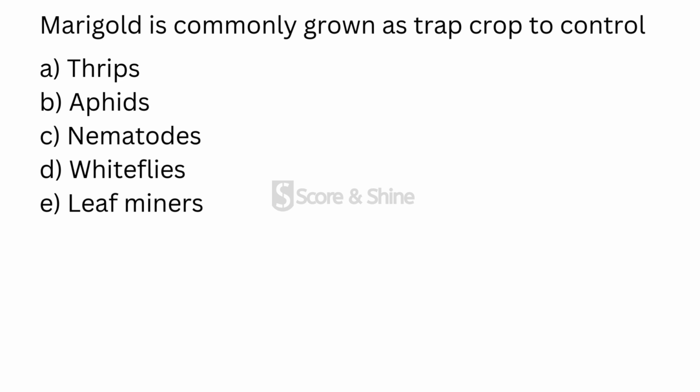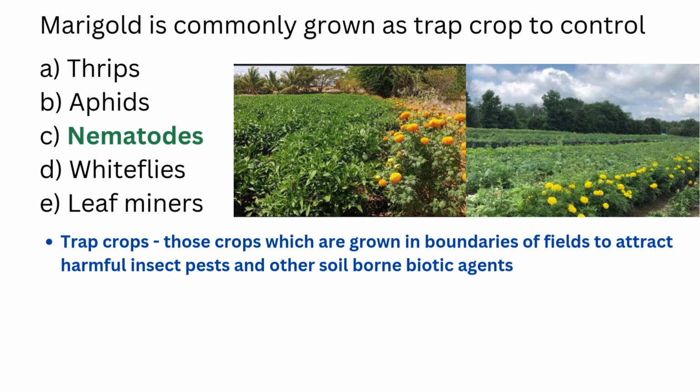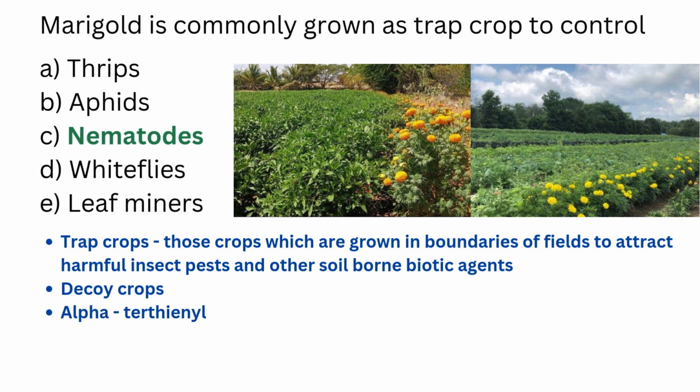So moving to the first one, marigold is commonly grown as trap crop to control. The answer for this is nematodes. So here what does trap crop mean? Those crops which are usually grown on the boundaries of the fields to attract insect pests and soil-borne harmful biotic agents are trap crops, and these trap crops are also called decoy crops. And here marigold when grown produces a substance called alpha terthienyl which leads to the reduction of the nematodes.